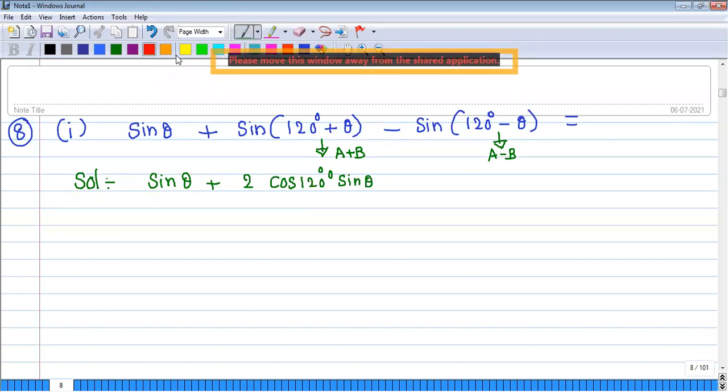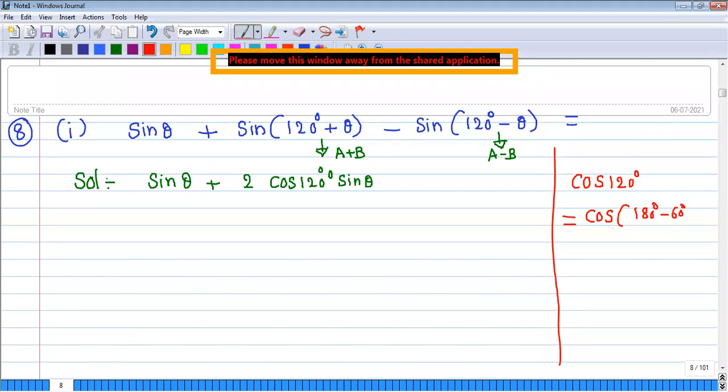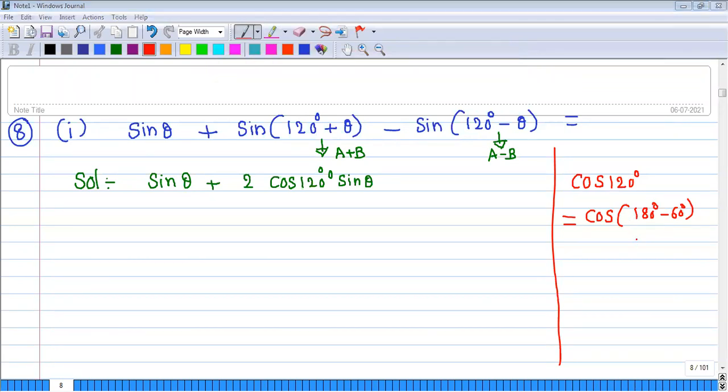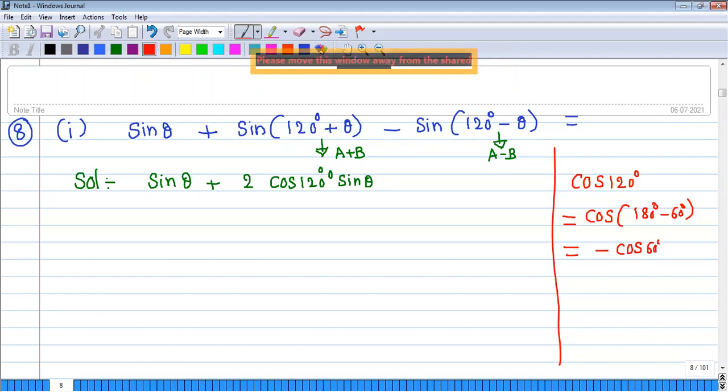All of you remember, cos 120 degrees we can write as cos of 180 minus 60. 180 minus theta is the second quadrant, where only sin is positive, and cos is negative. So cos 120 is negative cos 60. Cos 60 is 1 upon 2, so negative 1 upon 2.